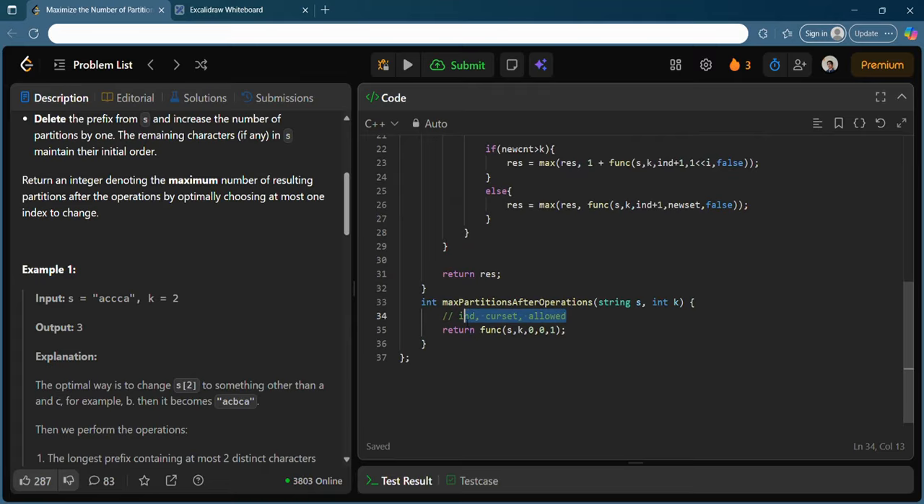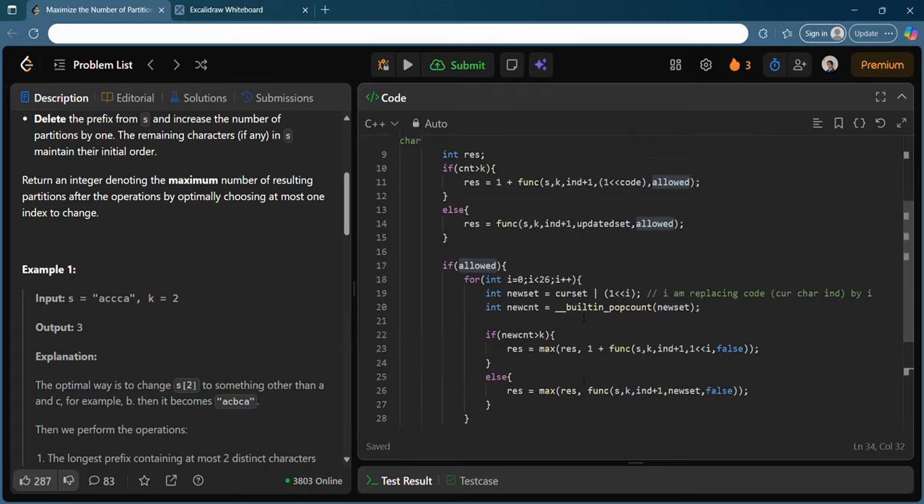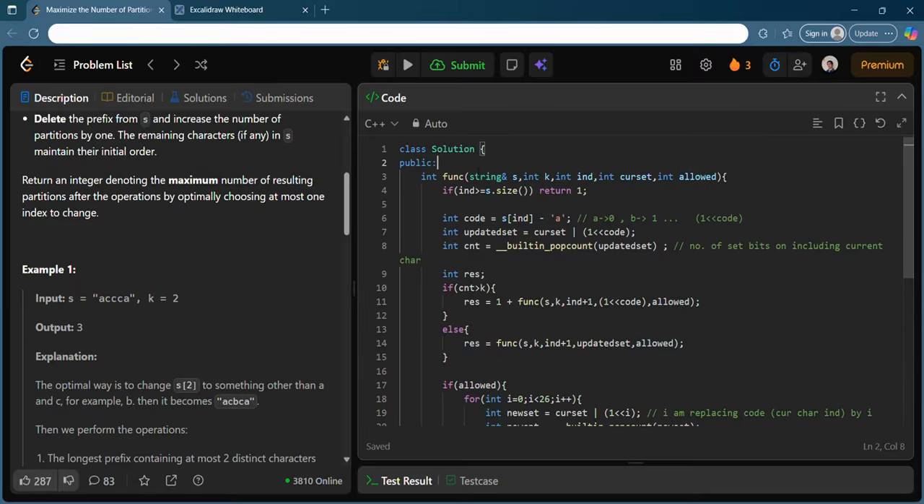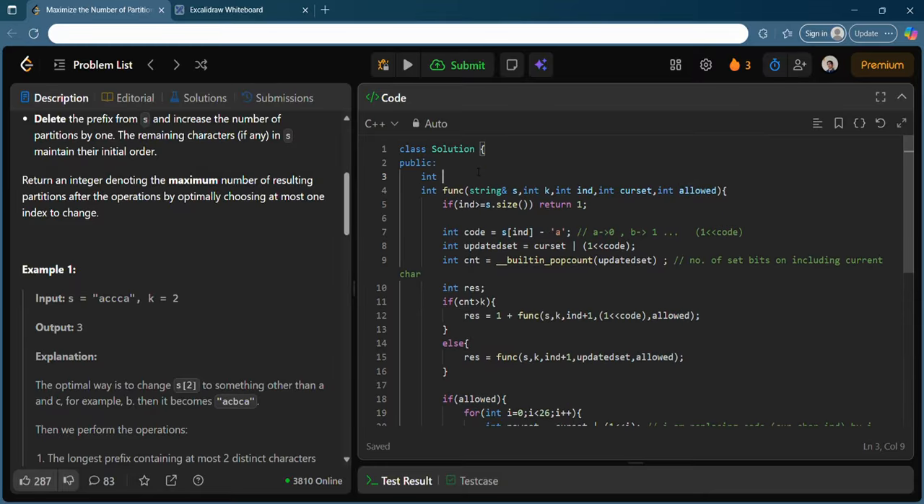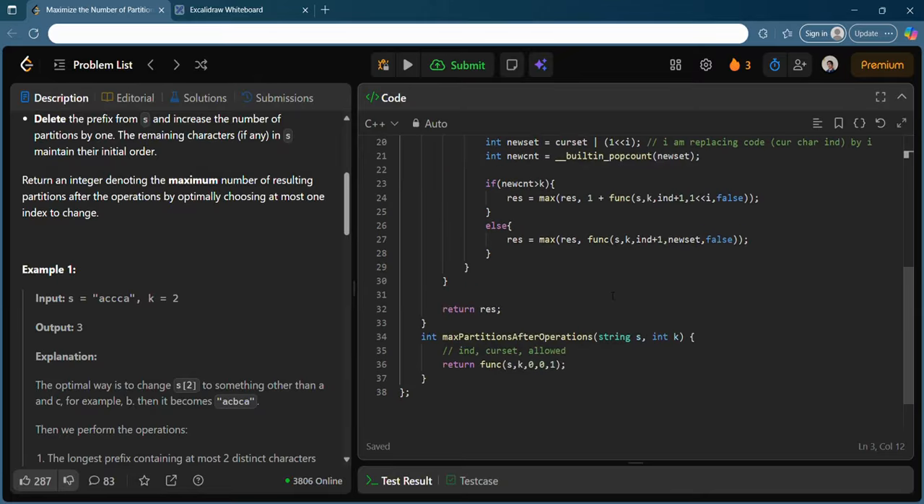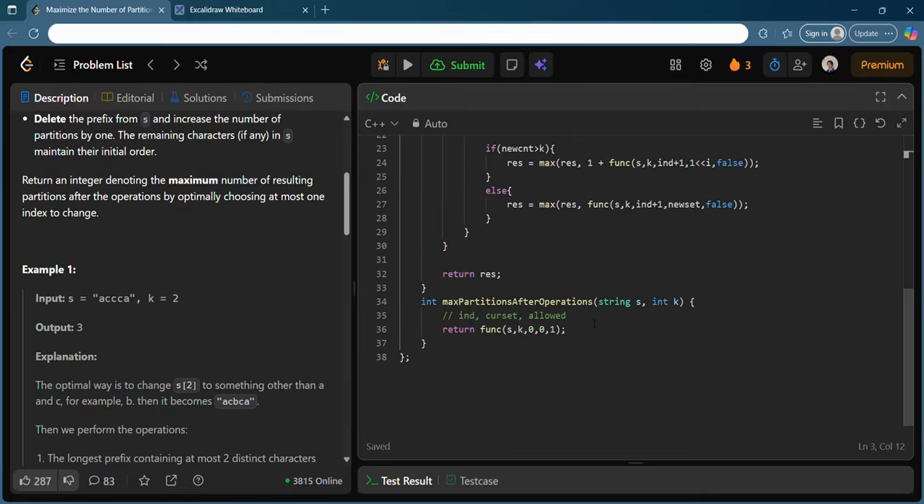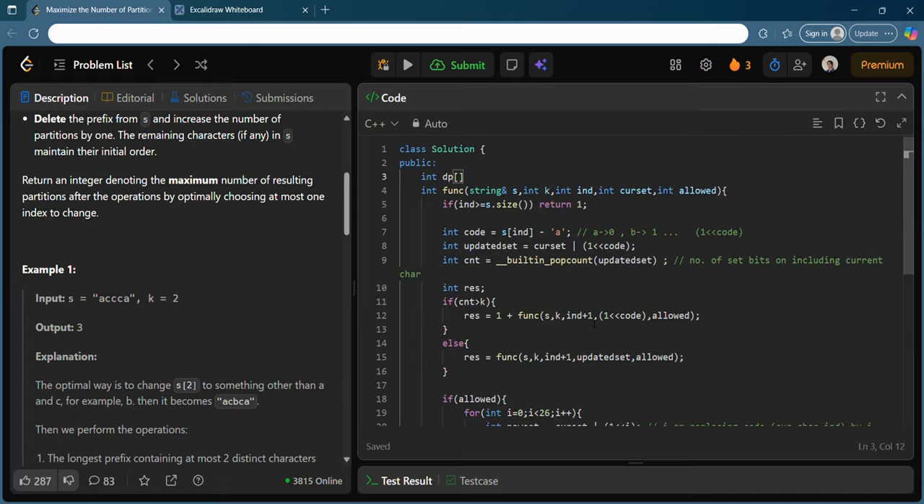So what are the three states of the DP? It is written here, right? Index, current set and count. Current set and whether it is allowed. So I hope you can write the DP right now, but hey, there is a trick. I am purposefully doing one mistake to show you. So you see, what are the three states of the DP? You will think that it is index, current set and allowed.